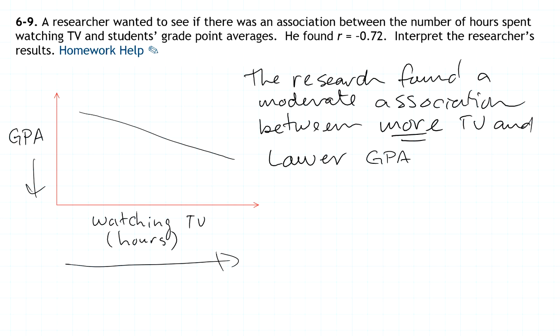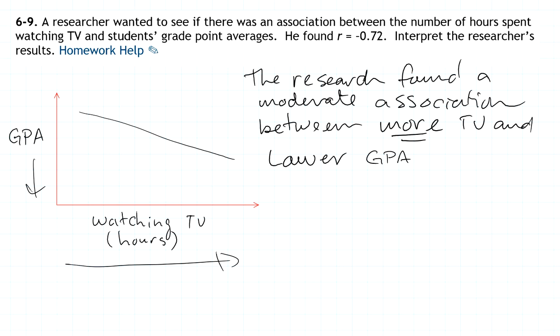But the point was that the data points are not clustering around that line very tightly. So there's this loose association, or moderate association rather, between these two variables, and between the more TV watched and lower GPA. So as TV increased, we know GPA was lower for his research.